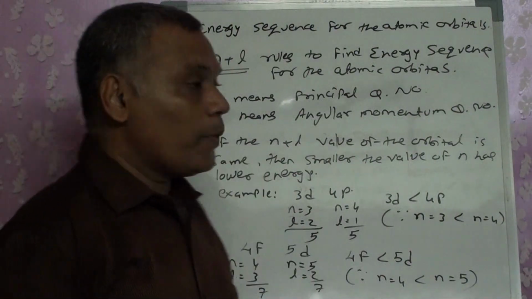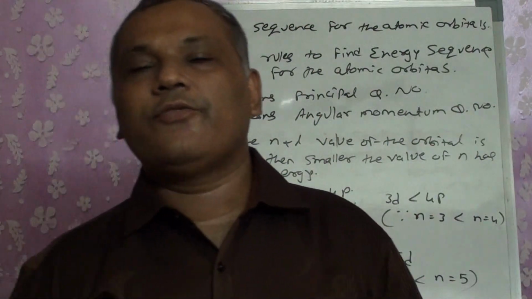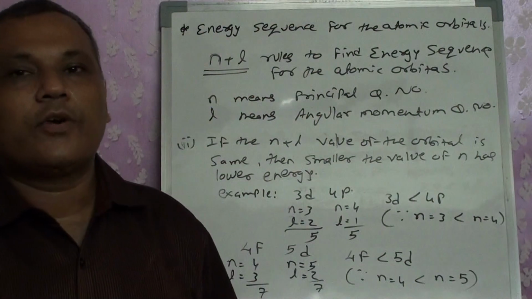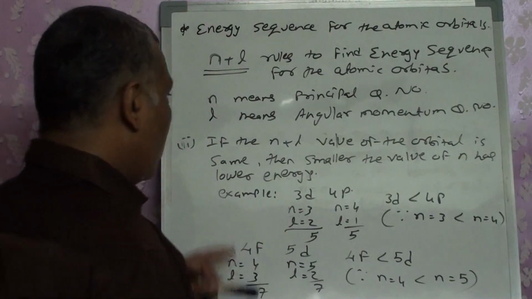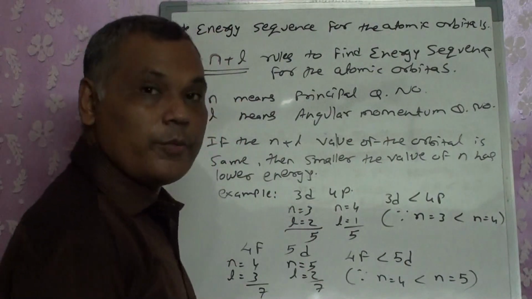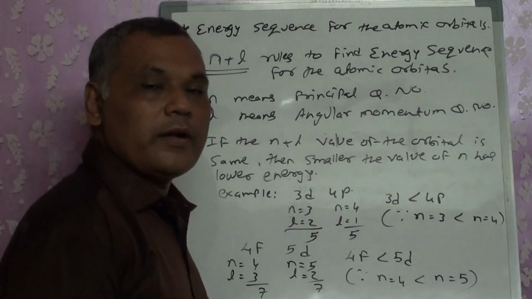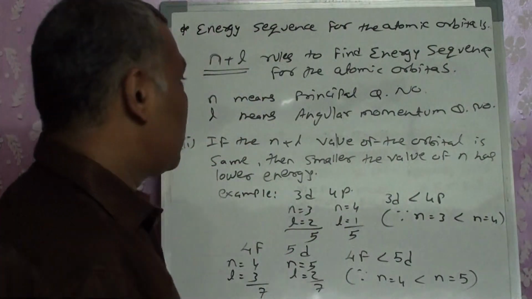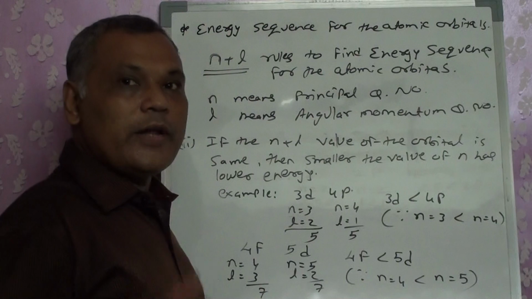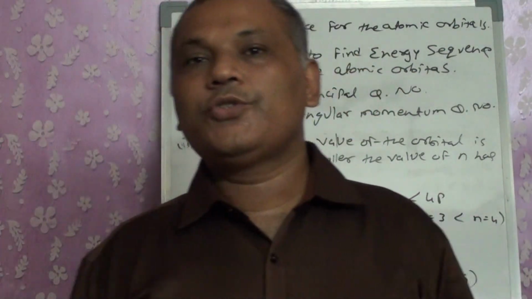Right? So by using these two rules of n plus l, we can predict which orbital will have the lower energy and which one will have a higher energy. Once we know which orbital has lower energy and which has higher energy, we can write the electronic configurations. Right? So from these two rules, the whole energy sequence that was obtained is written in two different formats.